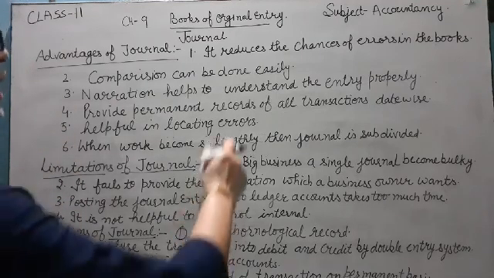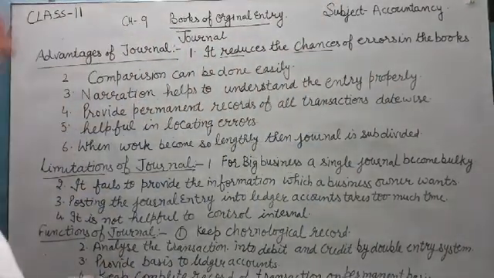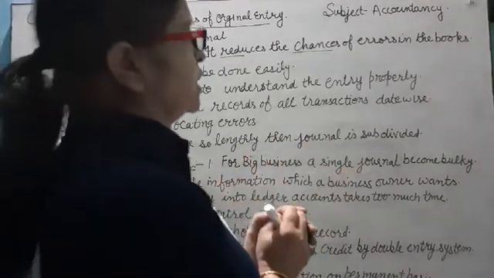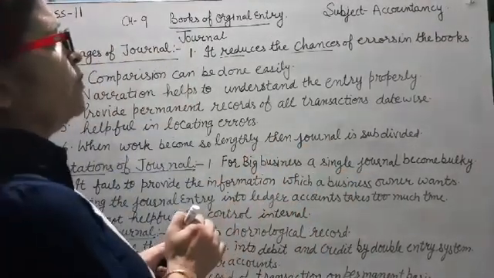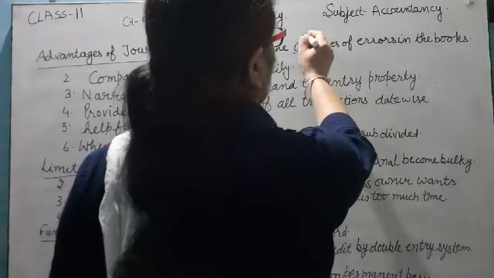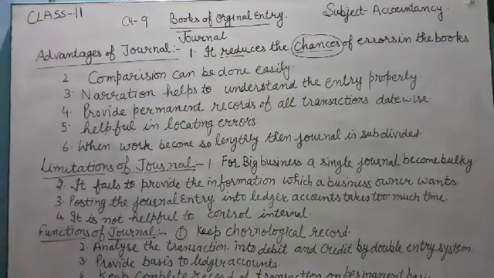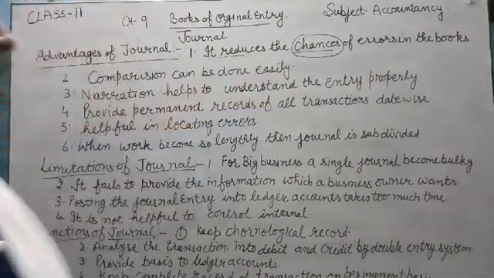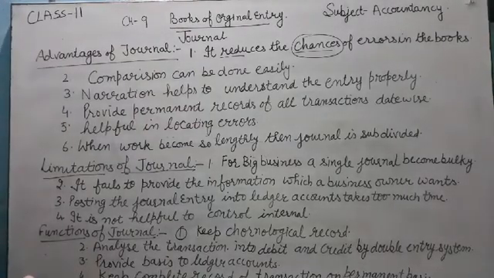First of all, it reduces the chances of error in the books, because transactions are recorded according to chronological order, so there is less chance of anyone making errors in the books. It reduces the chances of error. By recording it, errors are less.